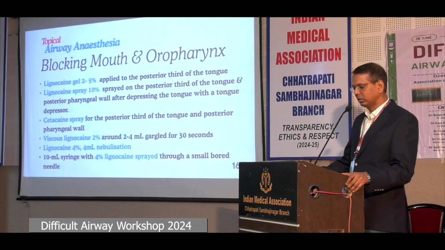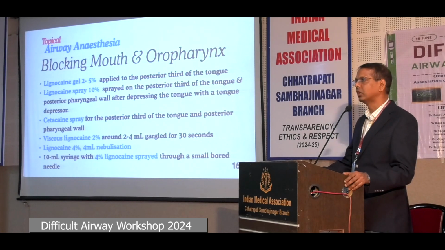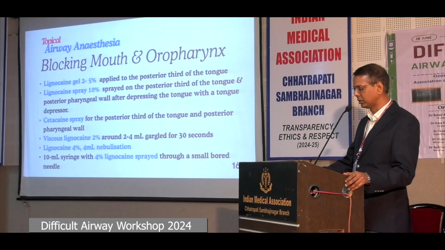Now coming to the topical anesthesia for blocking the mouth and oropharynx, lignocaine gel 2 to 5% can be applied to the posterior third of the tongue. The second approach is using lignocaine spray 10%, which can be sprayed on the posterior third of the tongue and posterior pharyngeal wall after depressing the tongue with a tongue depressor. Cetacaine spray, which is a pressurized solution containing a mixture of 14% benzocaine and 2% tetracaine, can be used to spray the posterior third of the tongue and posterior pharyngeal wall.